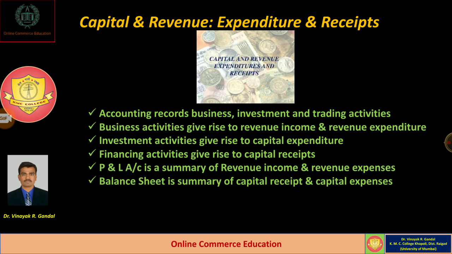Another statement, the balance sheet, is the summary of capital receipts and capital expenses. Whatever assets and liabilities are shown in the balance sheet are recorded in the books of account, and which lead to raise capital receipts and capital expenses. Means there should be a proper recording of all types of incomes and expenditure, either capital or revenue.